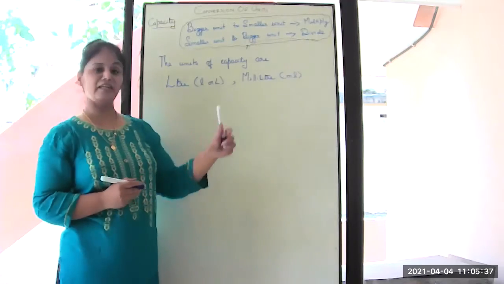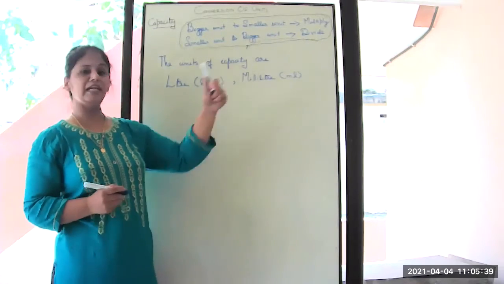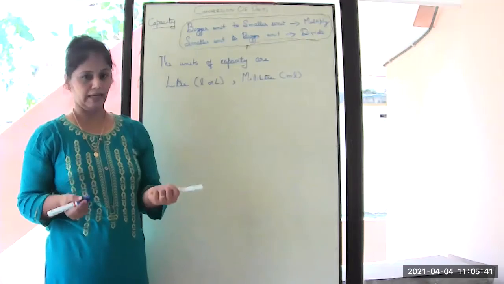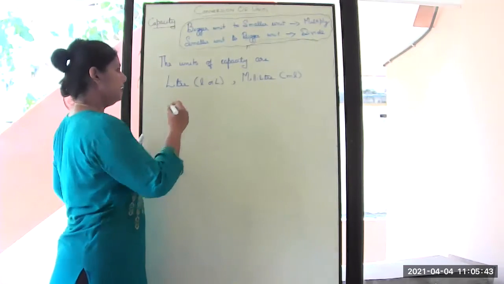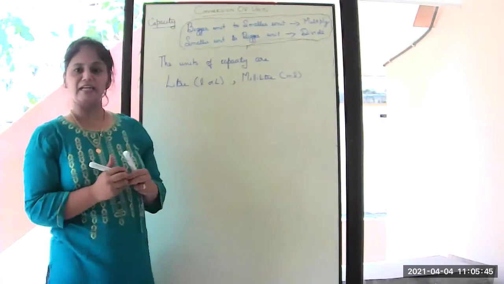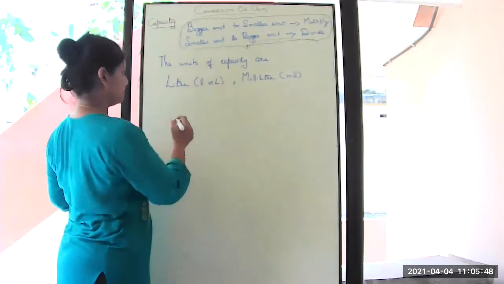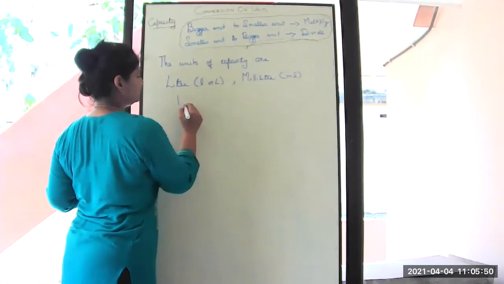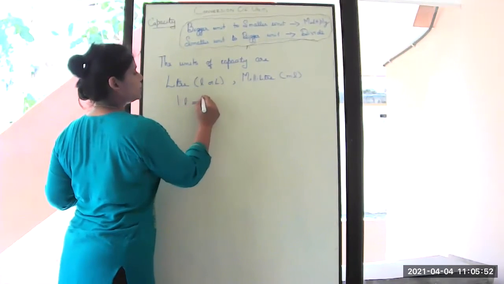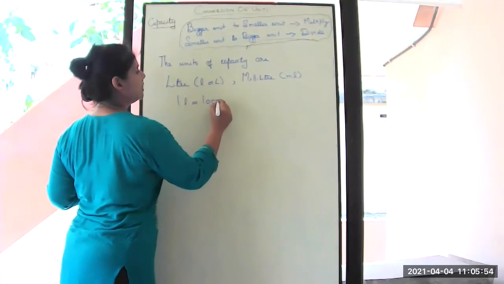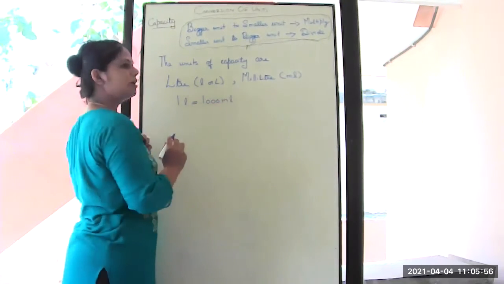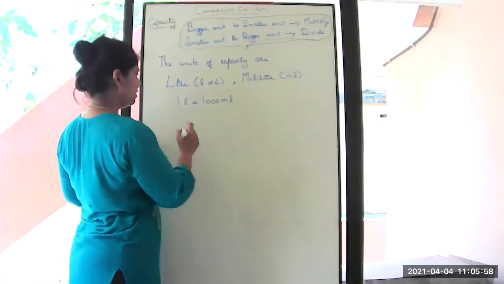So now next is the conversion of it. 1 liter is equal to 1000 ml. There is only one type of conversion in it.